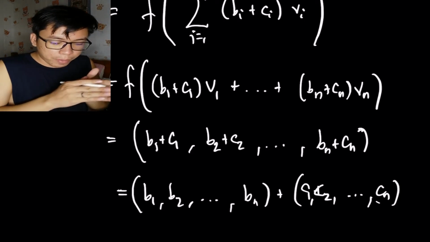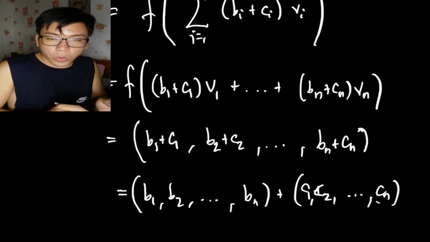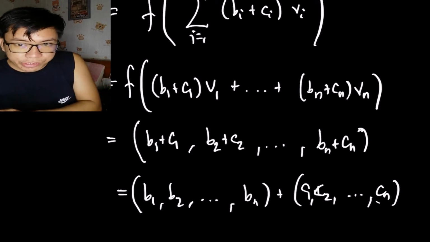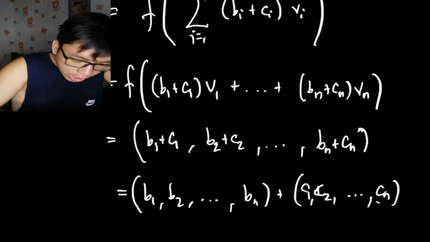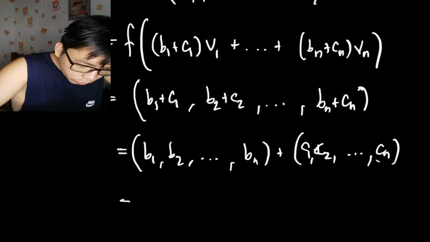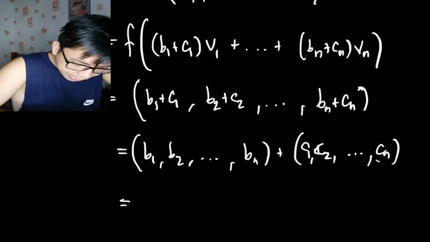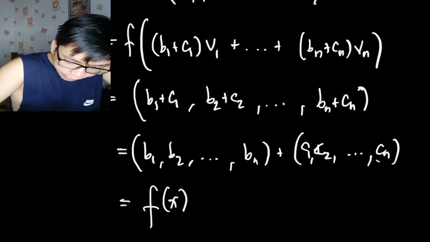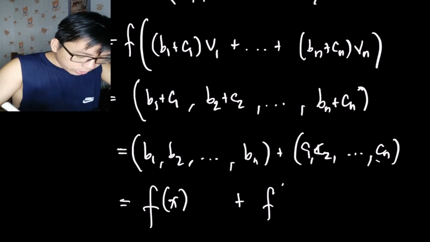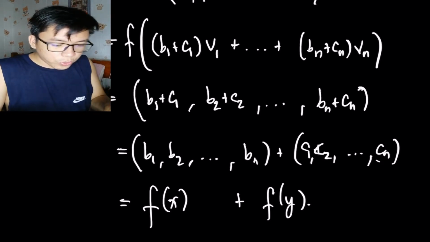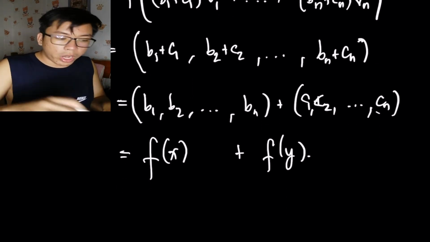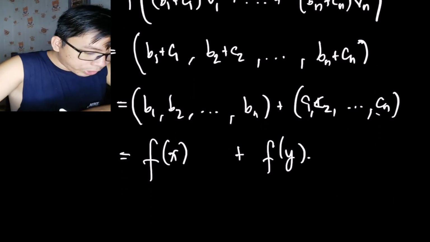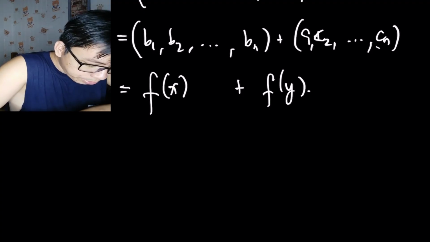So the first coordinate, b_1, will be added to c_1, which is the first of the second vector, and so with the other coordinates. And this is equivalent to f of x, and this is equivalent to f of y. So therefore, we have shown that f of x plus y is equal to f of x plus f of y. Okay, so let's check condition 2 for linear transformation.